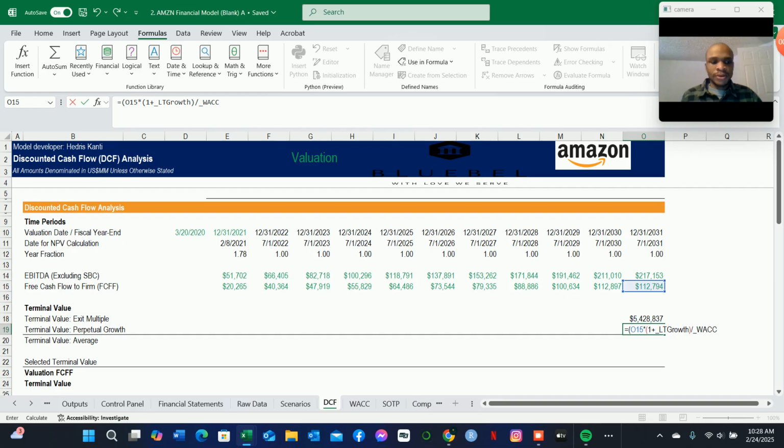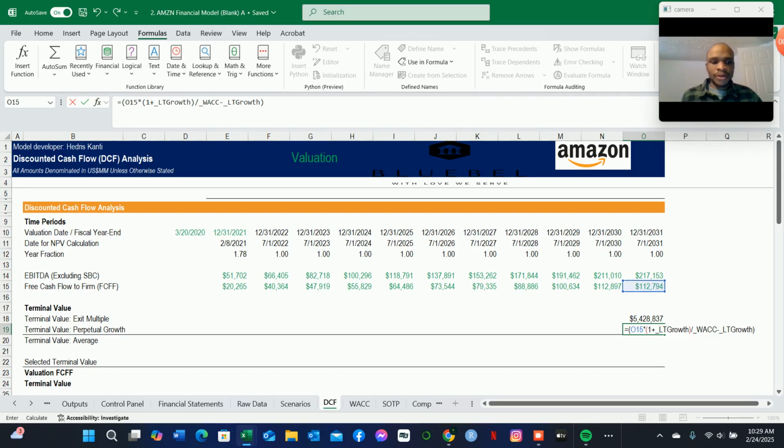We have that set up there, and then minus, in this case, our long-term growth. So the WACC minus underscore long-term growth. We can close that.